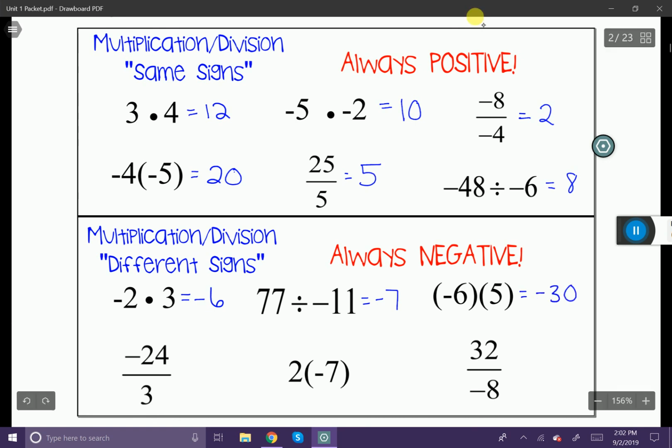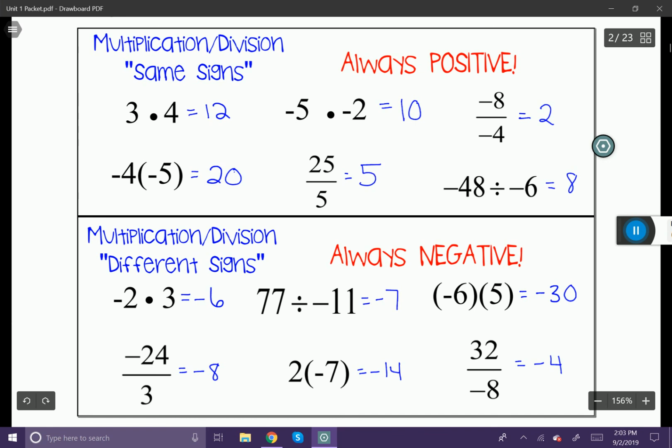-24 divided by 3. I have a negative divided by a positive. That's going to give me a -8. All right, you can see that the same pattern is working here each time. So 2 times -7, well, I have a positive times a negative, so that's going to give me -14. 32 divided by -8, that's going to give me -4.